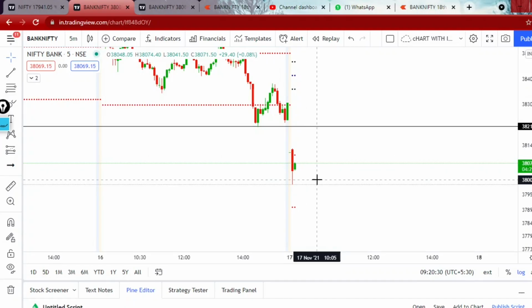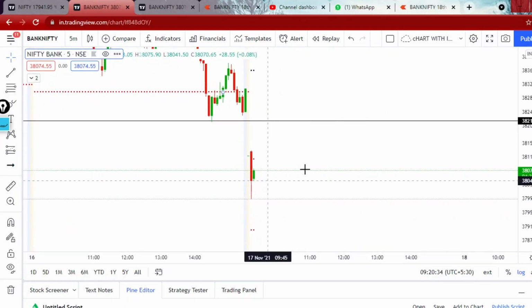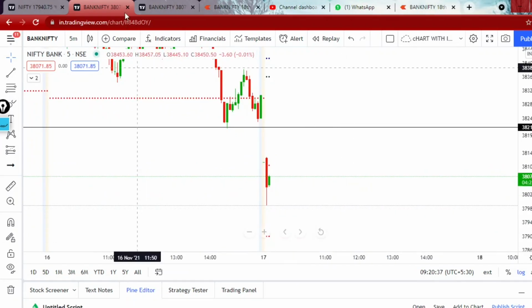You can see Bank Nifty also reversed. Most of the time Nifty and Bank Nifty move in line with each other. So we can't take entry whenever there is a support in the other index.